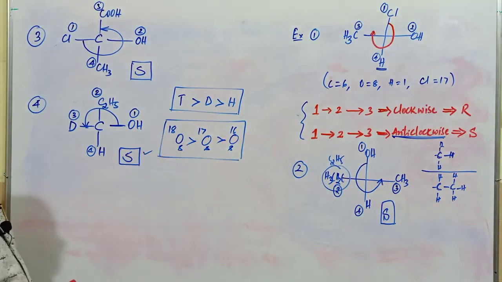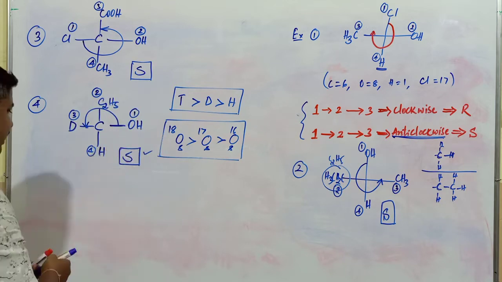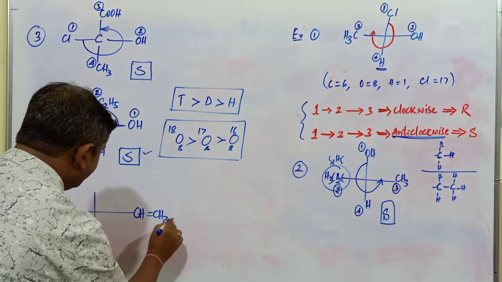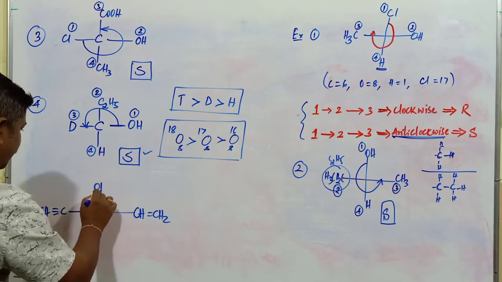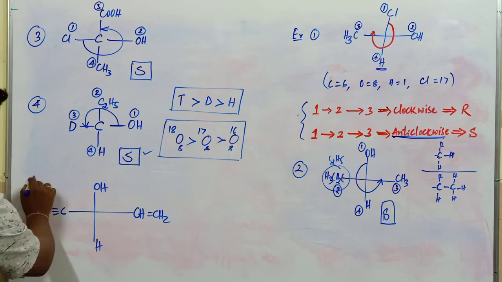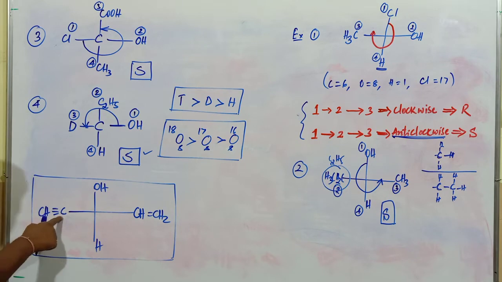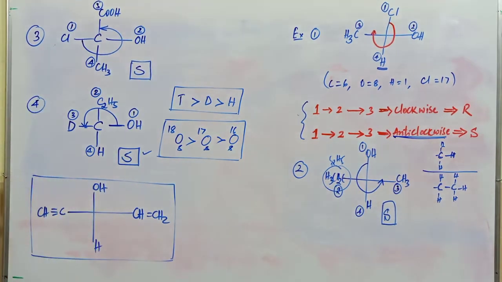Now in the next class, we will discuss some other types of compounds, considering some typical groups. This molecule has CH double bond CH2, C triple bond CH, OH and H. So what is the configuration of this molecule? Why did I take this example? Here also the first atom is carbon, and it is connected to another carbon, but one has a triple bond and the other a double bond. Then what is the order of priority for these two groups?